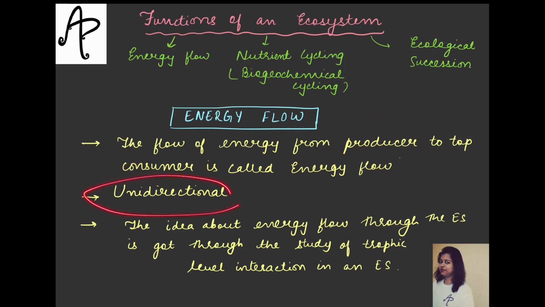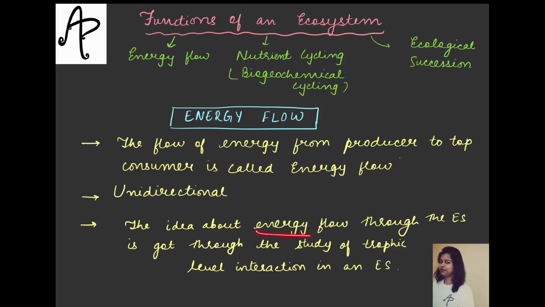But what you need to remember specifically for your prelims perspective is that this flow of energy is unidirectional. Unidirectional मतलब it happens in one direction. ठीक है, ये दोनों directions में नहीं होता है कि नीचे से ऊपर भी गया, ऊपर से नीचे भी गया और नीचे से ऊपर भी गया. No, it is unidirectional. It will just happen in one direction. Now what is that one direction? We will just soon find out.